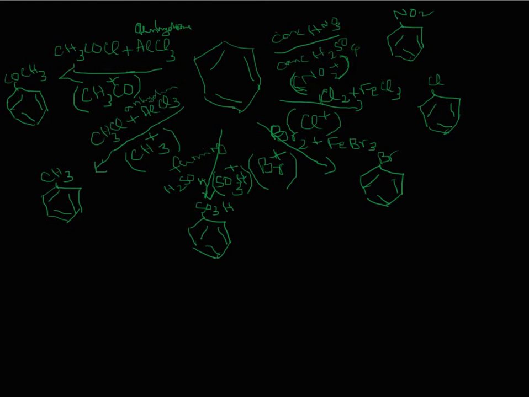You see on the screen the common electrophilic substitution reactions of the benzene molecule. For each one, I have given the electrophile or the positively charged species within brackets. In the case of nitration, it is the NO2 plus ion, and in the case of chlorination, the attacking species is Cl plus. In the case of bromination, it is Br plus.